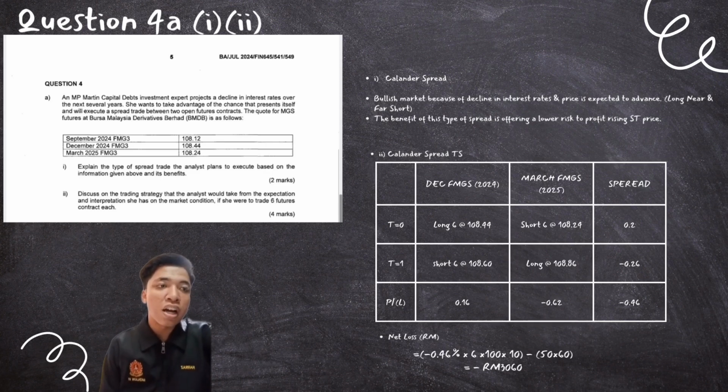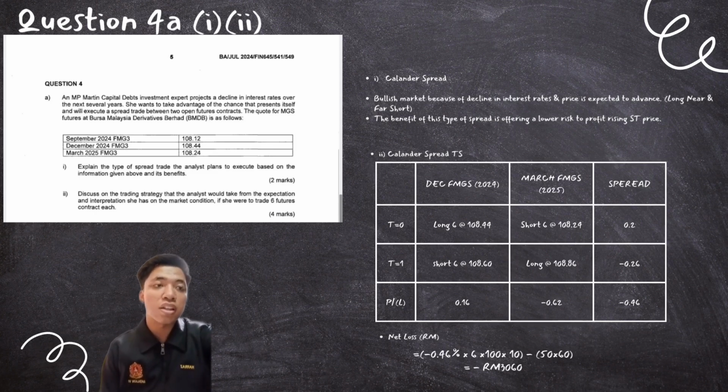For the T0, long December FMGS 2024 at 108.44 and short March FMGS 2025 at 108.24, and the spread is 0.2.